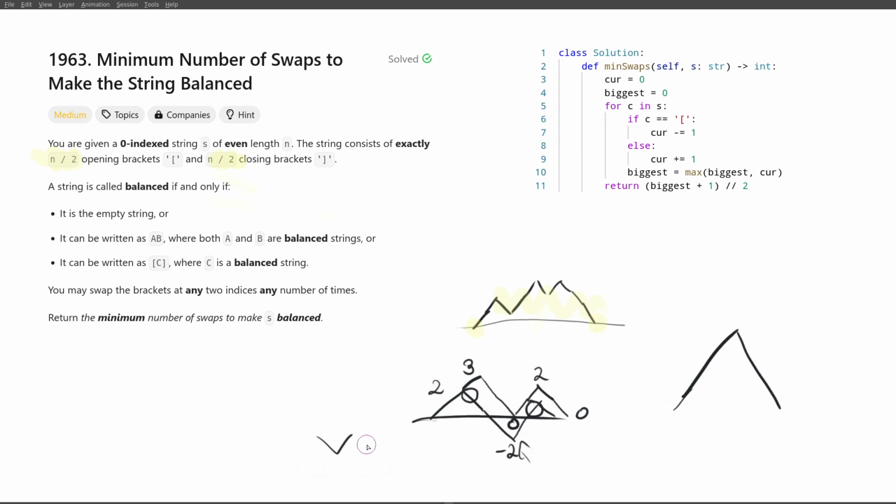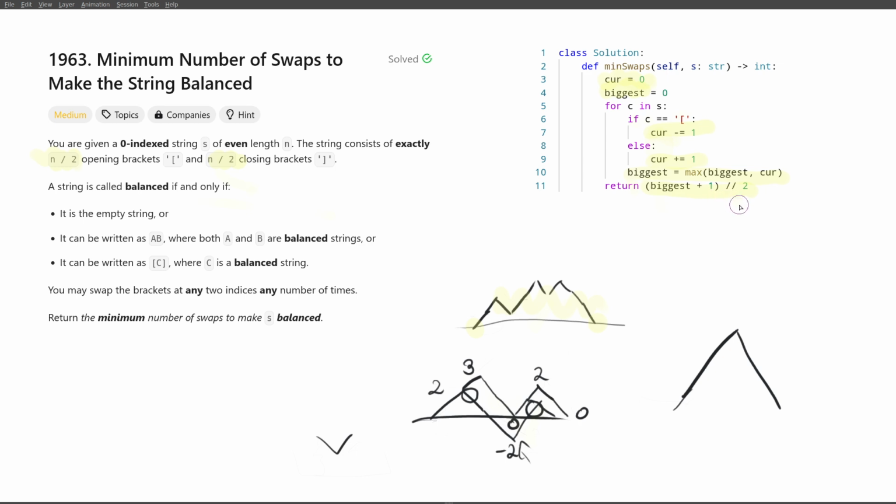We just have to calculate the deepest depth that we've ever been at. So we'll be maintaining that as a variable and maintaining the current depth. We start at 0. And whenever we see an opening or closing parenthesis, we adjust this value. So here I took a convention that an opening parenthesis reduces that and a closing one increases the value. So this is essentially our deficit. We'll be keeping the biggest deficit we've ever seen and of course at the end we take it divided by 2, but round it up.